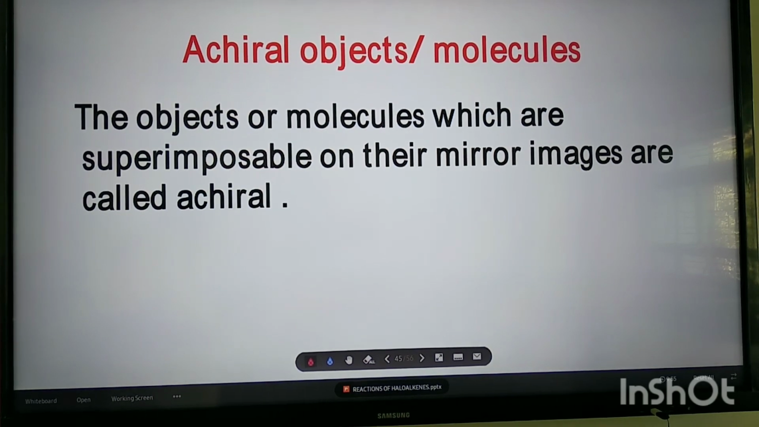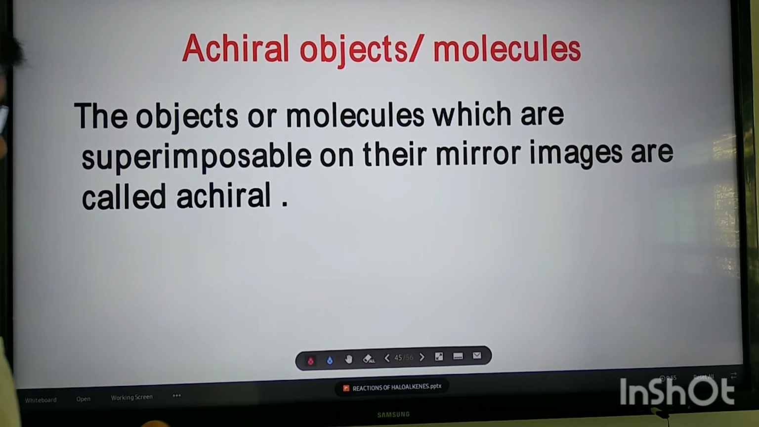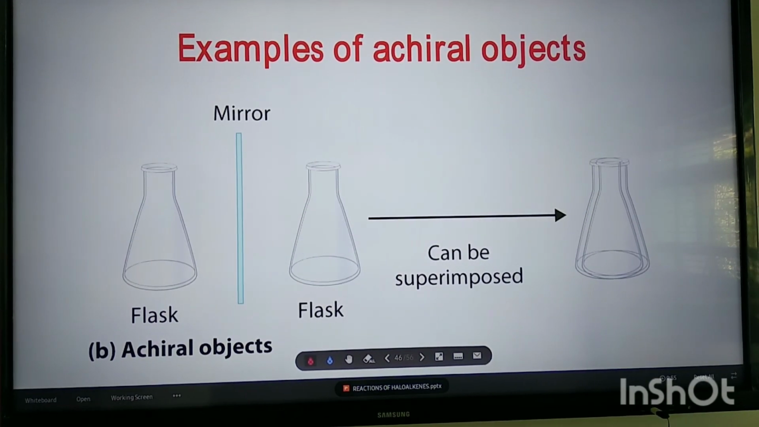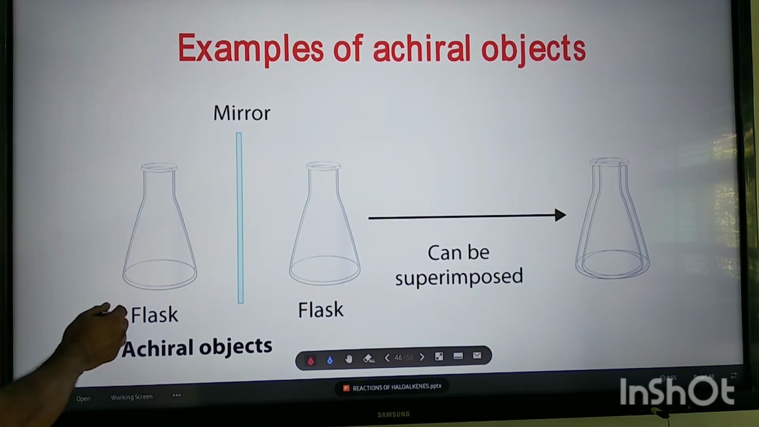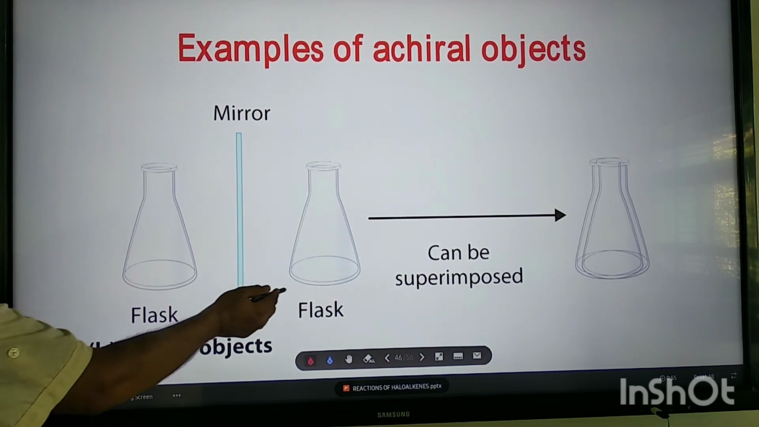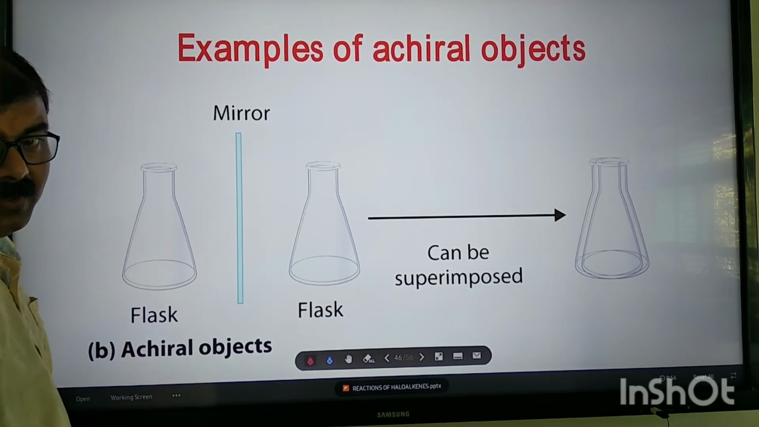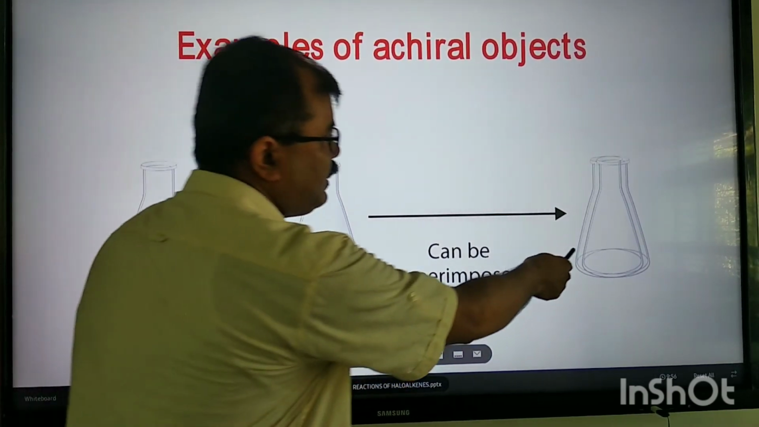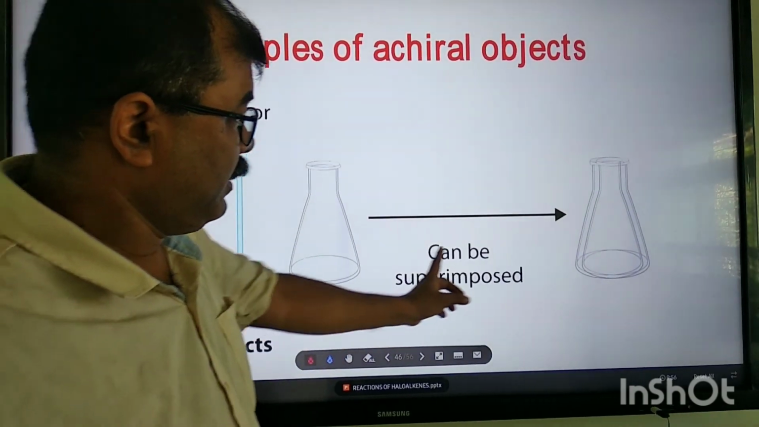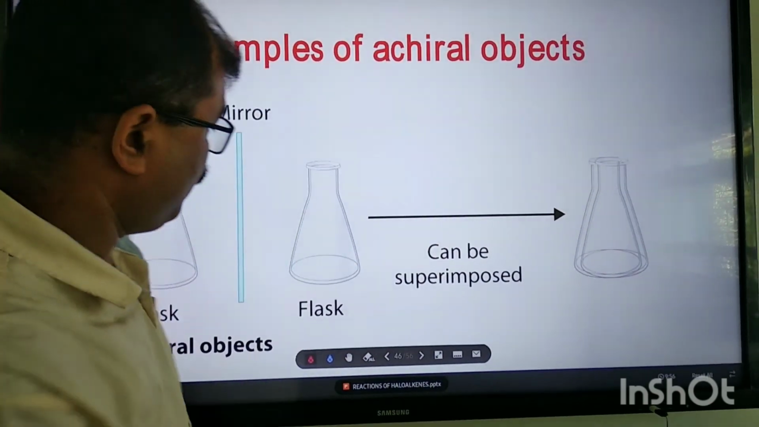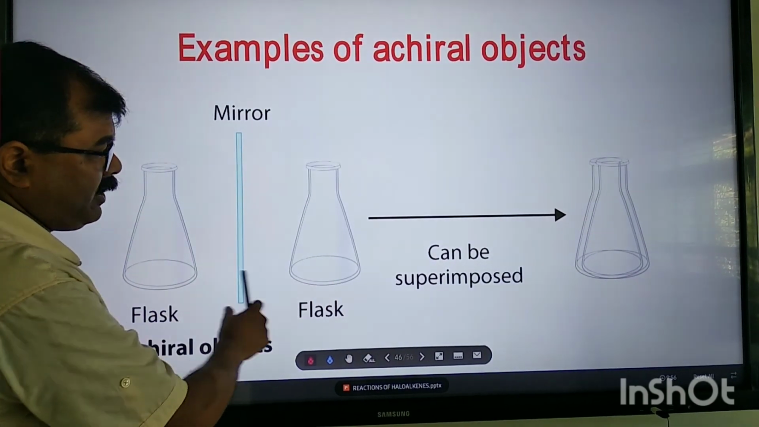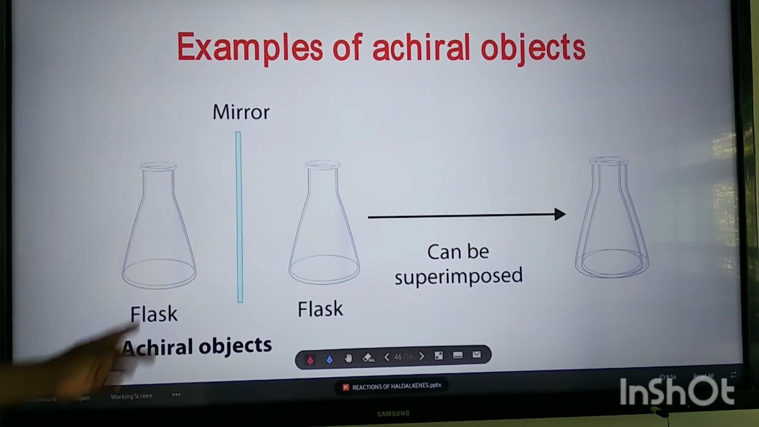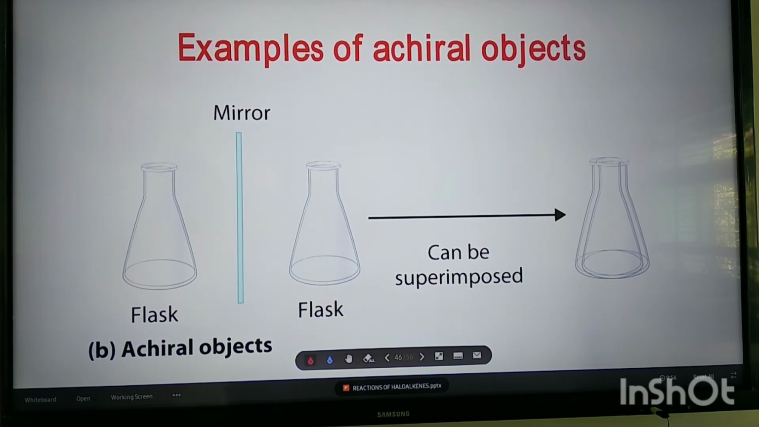If it superimposes on each other, then it is achiral. Let me show an example here. You see, this is a conical flask. This is a mirror image of this conical flask. Now, if I try to superimpose it, it is nicely superimposed. So the mirror image of the conical flask we can superimpose. That is why this conical flask, this object, is an achiral object.